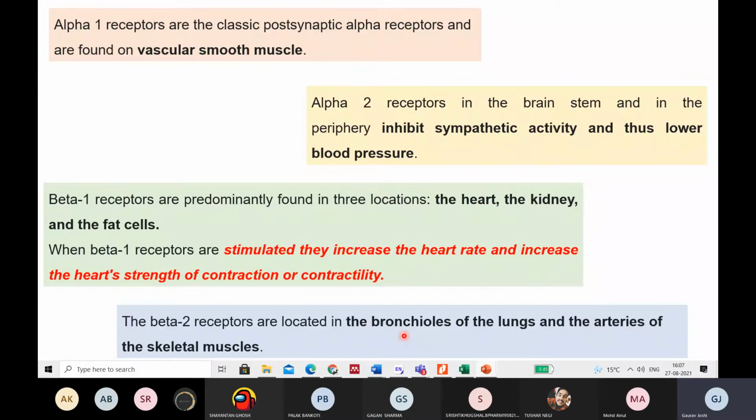So now, according to you, which of these receptors can we use for the treatment of hypertension? Anyone? These are the four receptors. Which receptor can be used for the treatment of hypertension? Anyone?